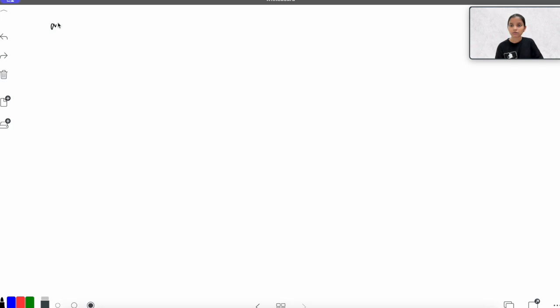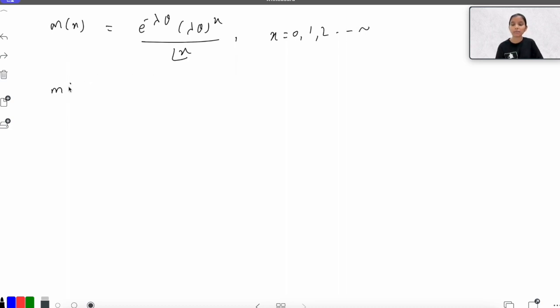So we will have m of x equal to e raised to the power minus lambda theta, lambda theta raised to the power x upon factorial x, for x equal to 0, 1, 2 up to n. So my marginal of x is actually following a Poisson distribution with the parameter lambda theta. That's how we can find the marginal corresponding to any mixed distribution, if I have mixed distributions. So that is compound binomial. Similarly, you can find it out for other distributions also.